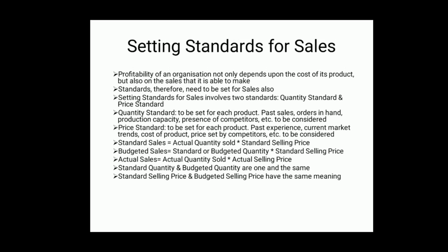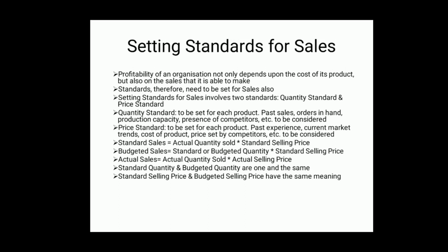Actual quantity sold, information about this will be obtained after the period, but standard selling price will be fixed in advance, that is the price fixed in advance of production, in advance of sale. That is standard selling price, scientifically fixed. When multiplied by actual quantity sold by the organization, it will give us standard sales.